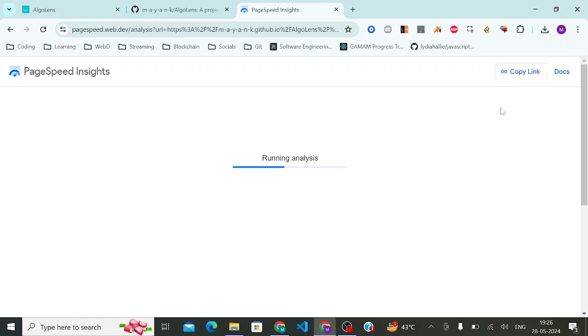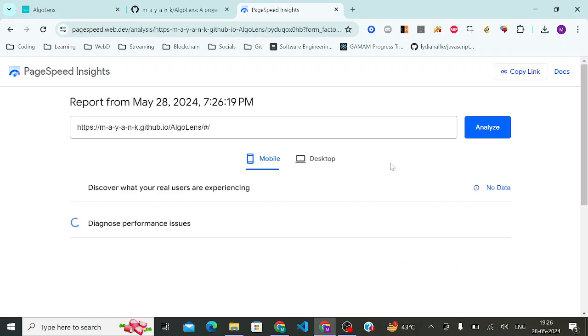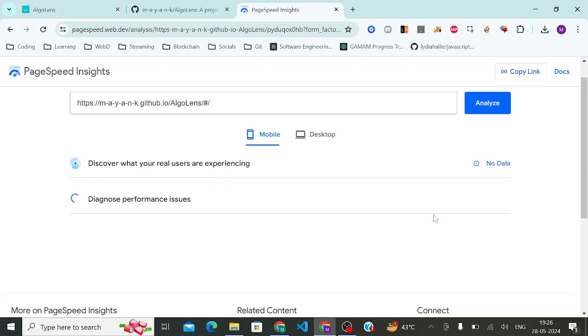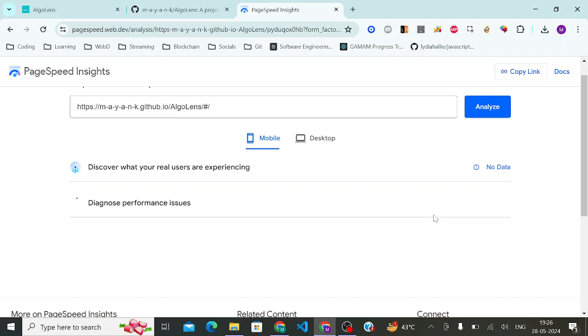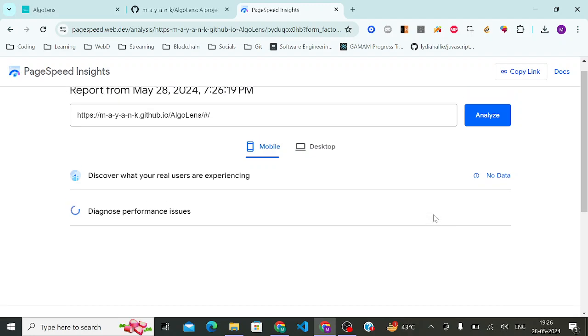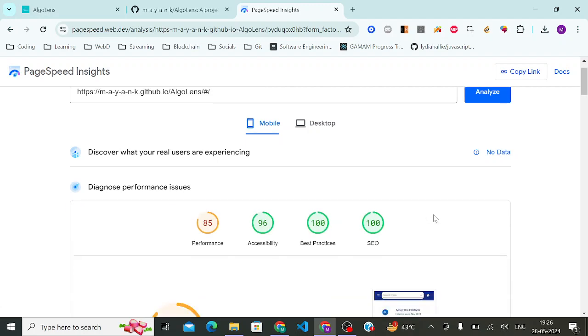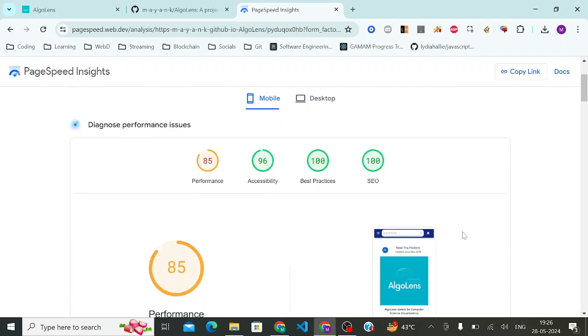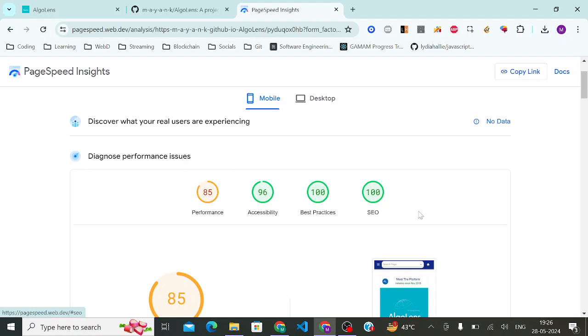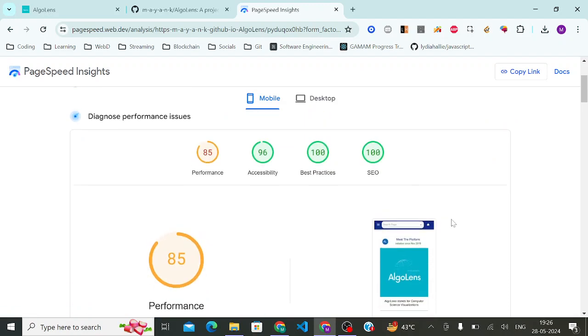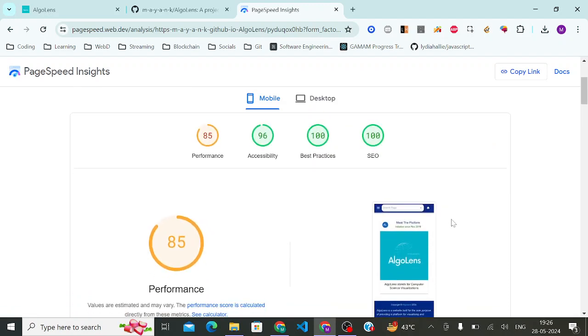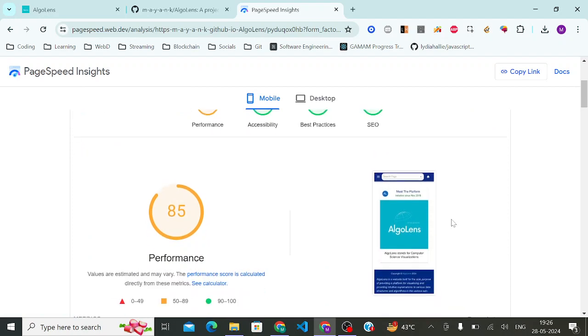And then if I see the analysis of my page speed, I can kind of diagnose some performance issues with it. There are some performance issues. So yeah, an overall website that I built, not much, but for skill building and for practicing, this is good. Oh, this time I got a good score. So it is 85 on the mobile side. Generally, my score is 75 to 85, and then best practices and SEO is good.